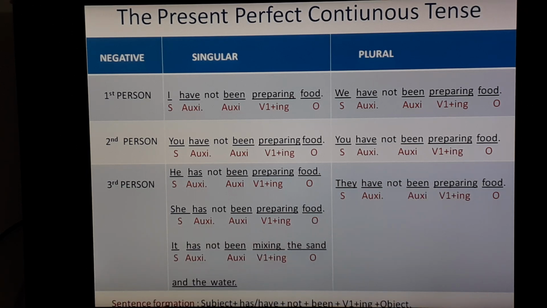See the sentence formation. First, you have to write subject. After that, according to the subject, you have to write has or have. If singular is there, then put has. If plural is there, then put have. After that, you have to write not because this is negative formation. Then you have to add been, then V1 plus ing, and at the end you have to write an object.